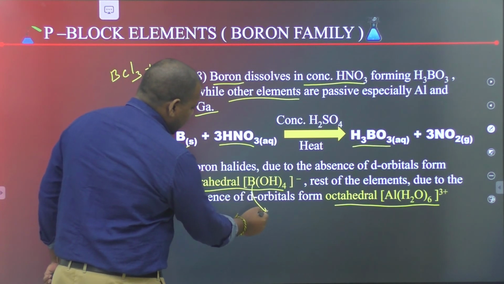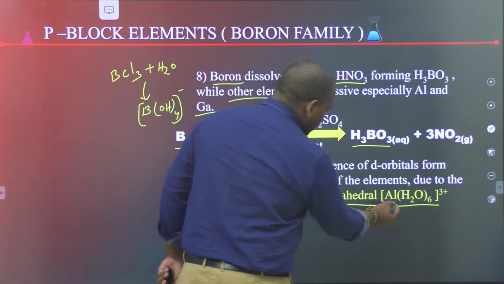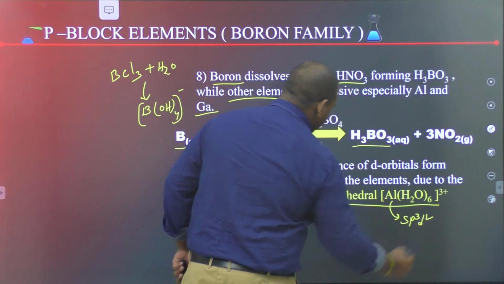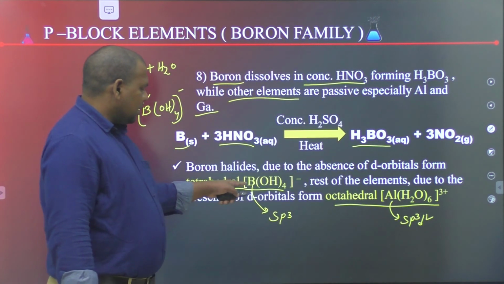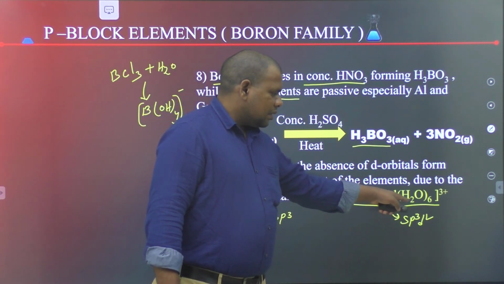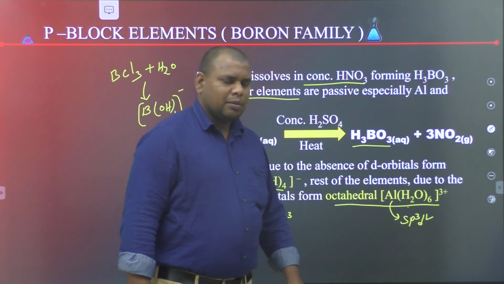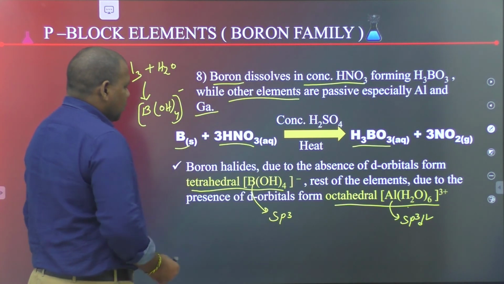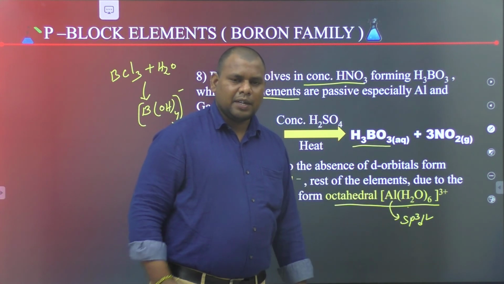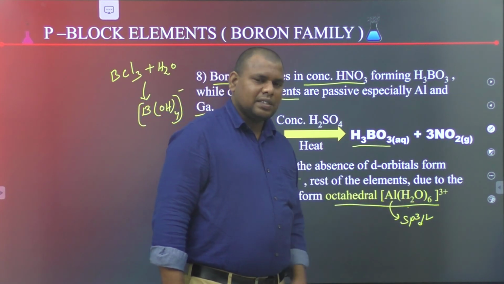Here the hybridization of boron is sp3, while the hybridization of aluminium is sp3d2. The hybridization of the boron tetrahedral complex is sp3, while in the aluminium complex it is sp3d2. Boron can exhibit a maximum covalency of 4, but the remaining elements can exhibit a maximum covalency of 6.